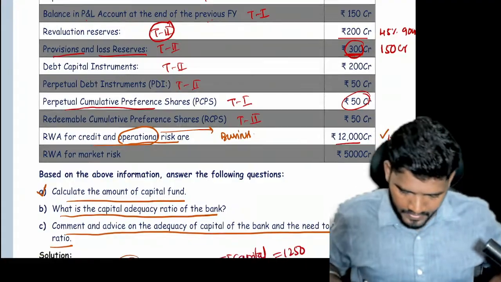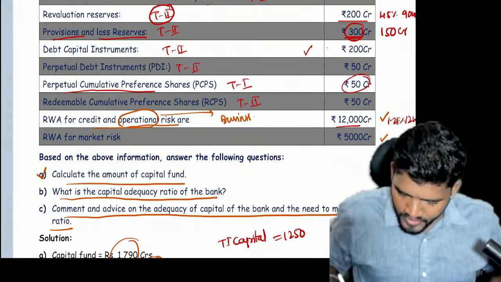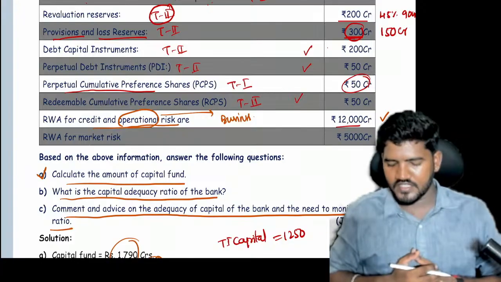150. Next, debt capital instrument: there is no adjustment. Perpetual debt instrument also has no adjustment, and redeemable cumulative preference shares also no adjustment.